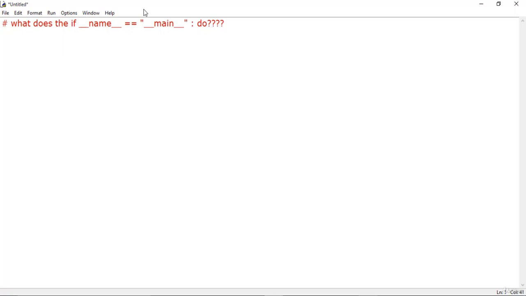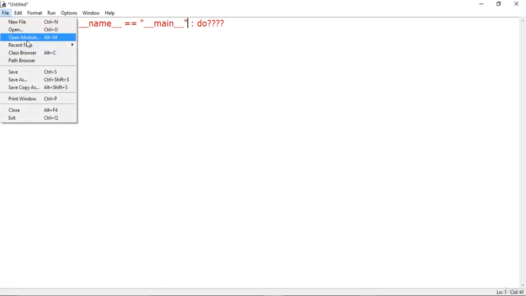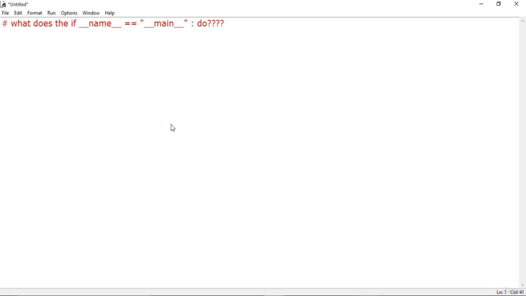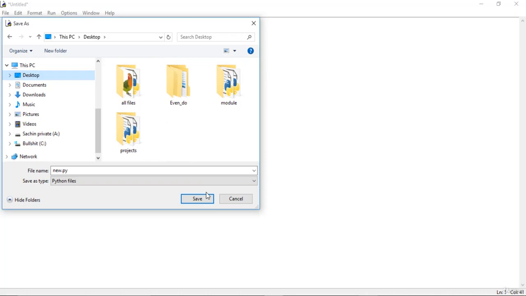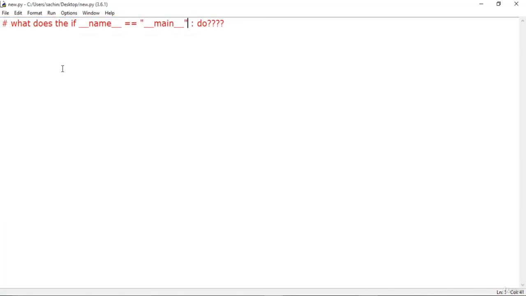While executing code, or before executing code, the Python interpreter reads the source file, that is our source file. If I just save this as new.py, where py is the file extension, and save it on the desktop, this source file, our new.py file, is what it will read. So the Python interpreter reads our source file and defines a few special global variables.